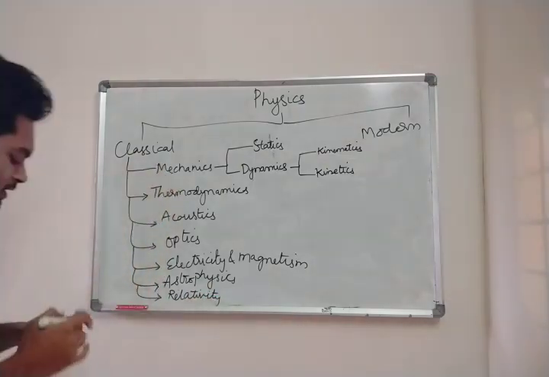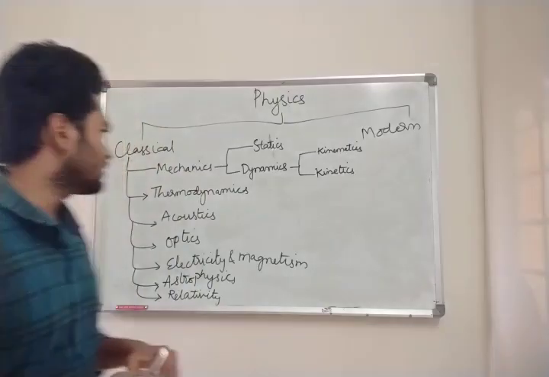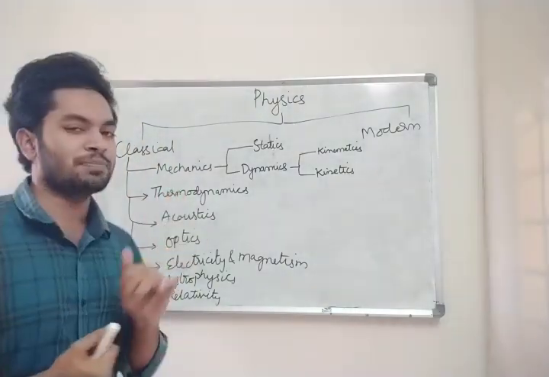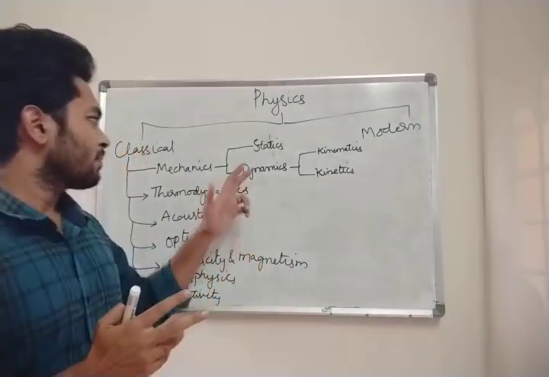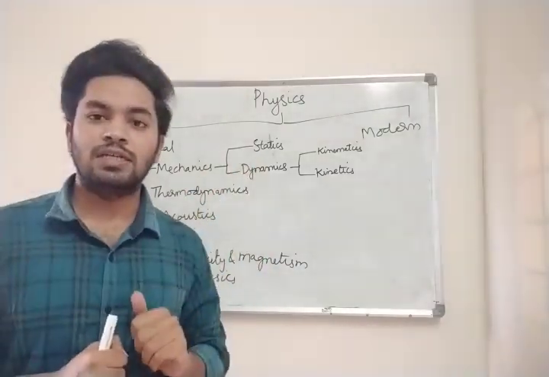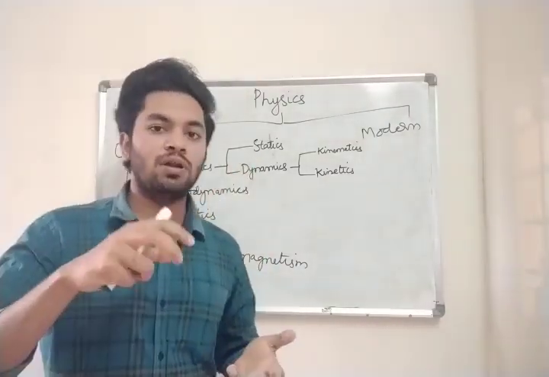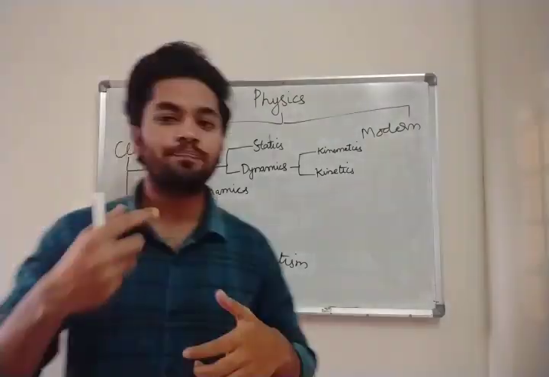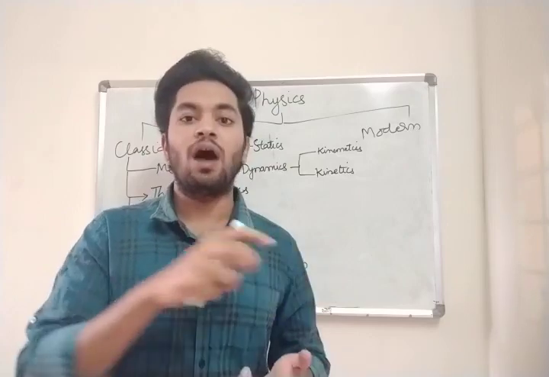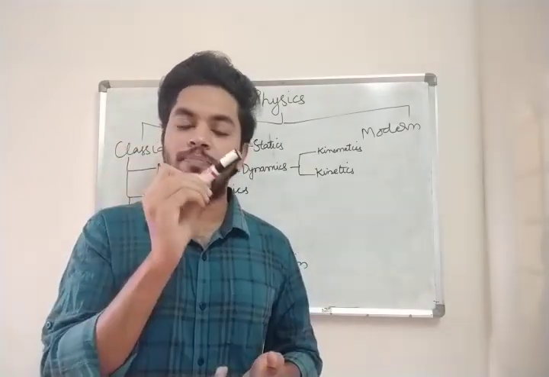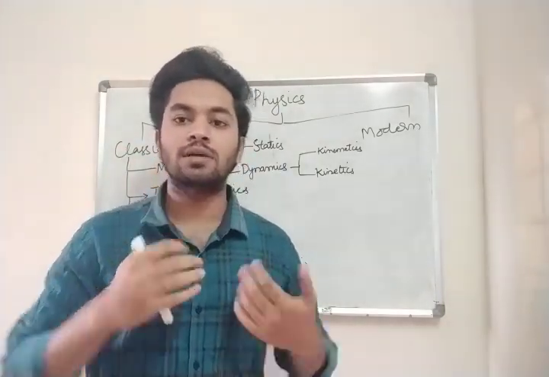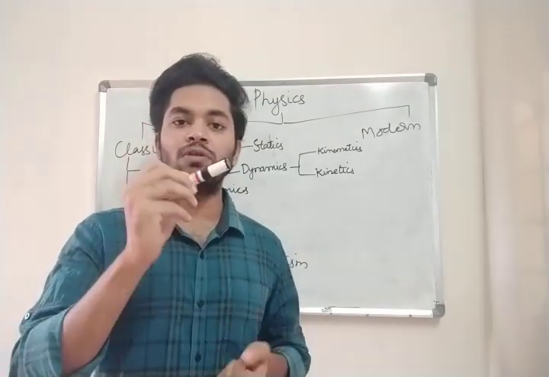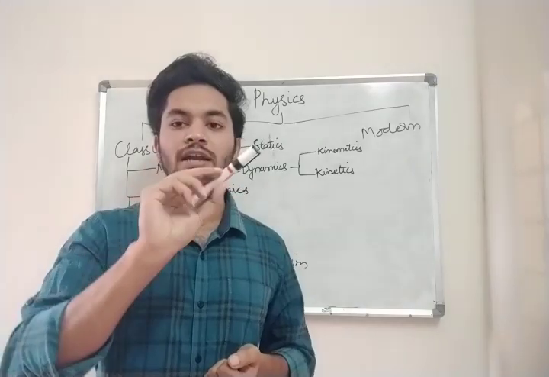Now let us see what first classical physics is. What comes under classical physics? One is mechanics, which is further divided into statics and dynamics. What do you understand by the term mechanics? Mechanics means, suppose a car is there, how is it moving? Suppose you are holding your pen, how are you holding it? And suppose you are standing on the ground, how are you able to stand? By gravity. And how are you able to hold the pen? Because of gravity and friction.